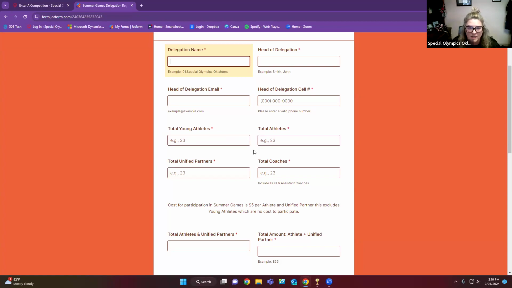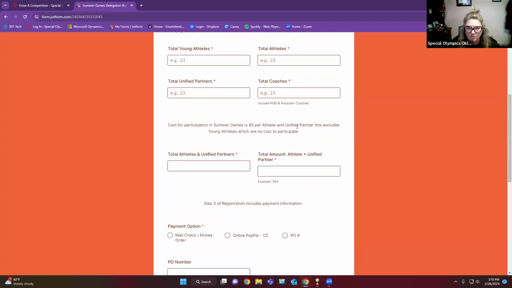Total athletes, put that in. Total unified partners. Again, if you're not bringing unified partners, put 0. And then total coaches. This is your HOD and assistant coaches. So total number coming and attending. The cost is $5 per athlete and unified partner. So that does not mean young athletes. It does not mean coaches. So young athletes and coaches, they're free. Your total number of athletes and unified partners is what that is. And it'll be $5 per person.